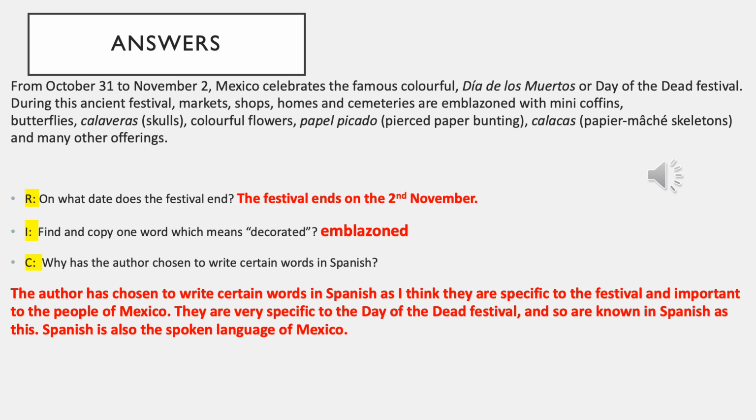Spanish is also the spoken language of Mexico. So if you've got something in your answer which is all about Mexicans speaking Spanish and the country of Mexico being a Spanish-speaking country, then that would also link to that. What I mean by it being specific is the pierced paper bunting and papier-mâché skeletons are linked solely to this festival, therefore they are very specific, and other countries wouldn't necessarily have a specific term for them.